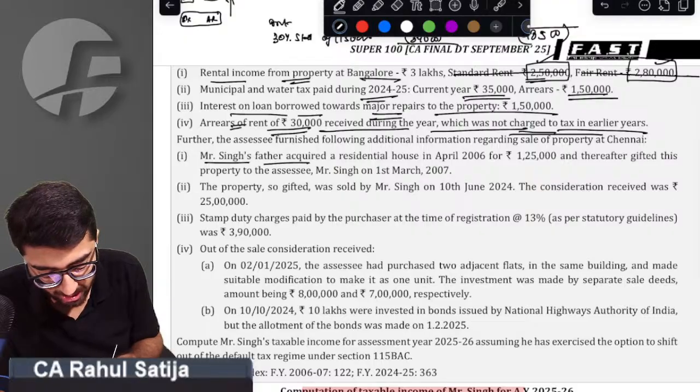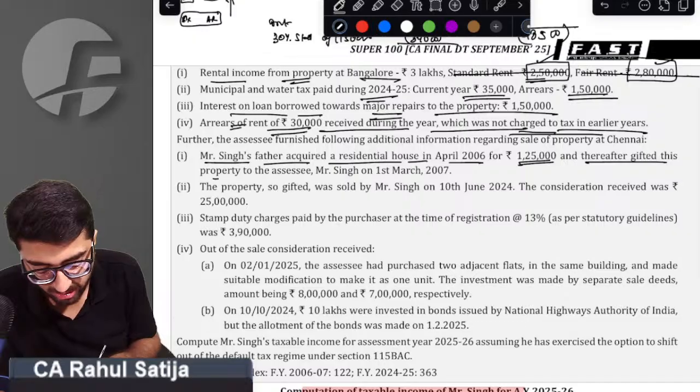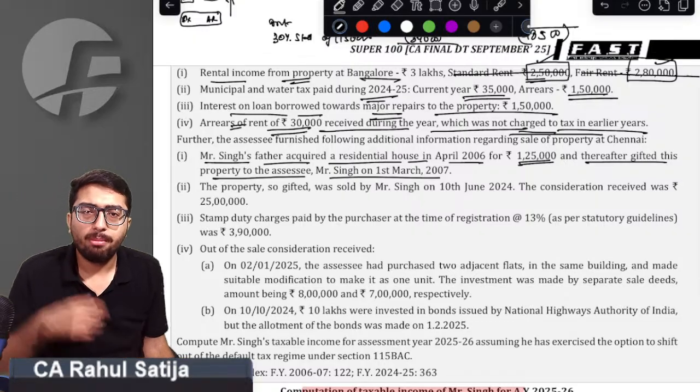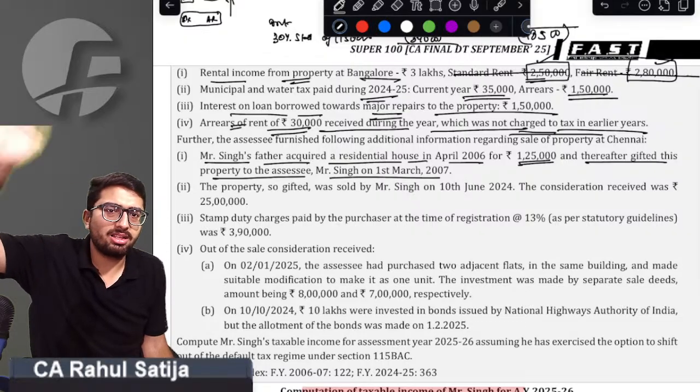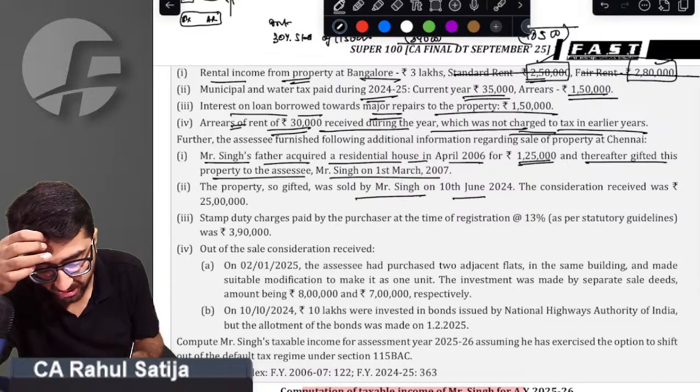Mr. Singh's father acquired a residential house property for 1,25,000 and thereafter gifted the property to the son on 1st March 2007. Mr. Singh's father acquired it in 2006 and in the same year he gifted it to his son. Okay, sir, no issue. The property was gifted.